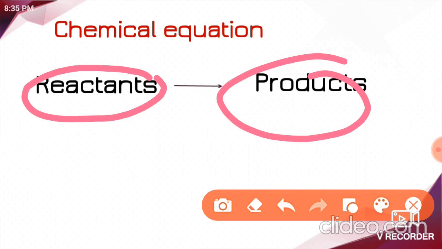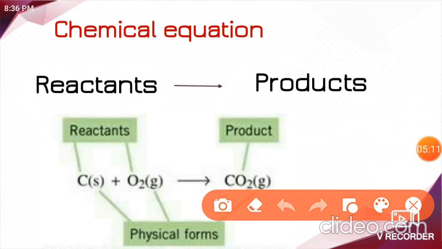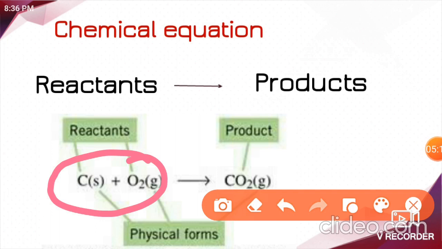Understood? So while writing chemical equation, write the symbols of the reactants on the left hand side and the products on the right hand side. Okay, understood? An arrow is put between reactant and product. Got it? Understood? For example, consider the reaction of carbon and oxygen. Here, carbon and oxygen are called reactants, and you have to put an arrow mark between reactant and product, right? Yes. And after reaction of carbon and oxygen, you are going to get the product carbon dioxide. Understood?